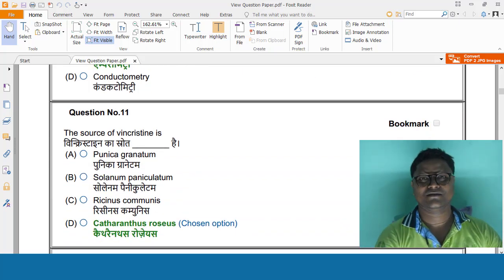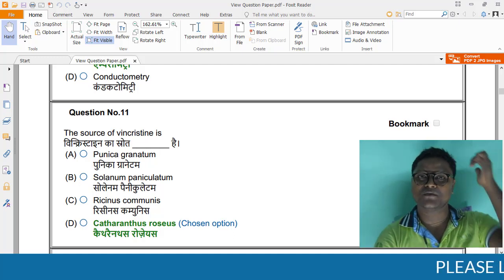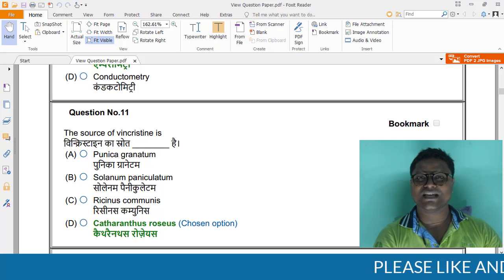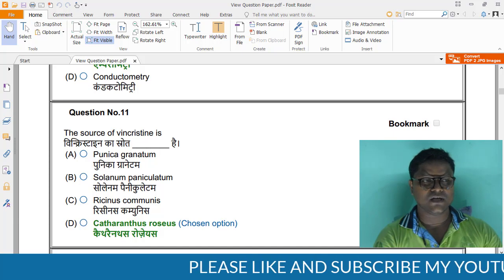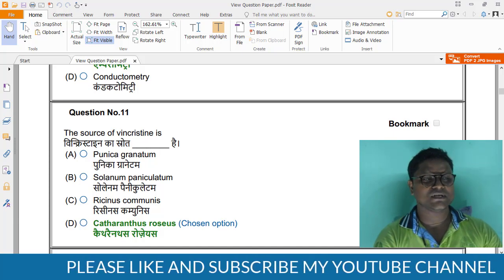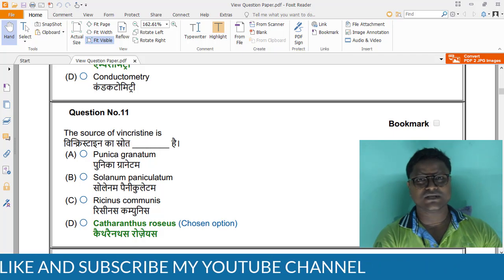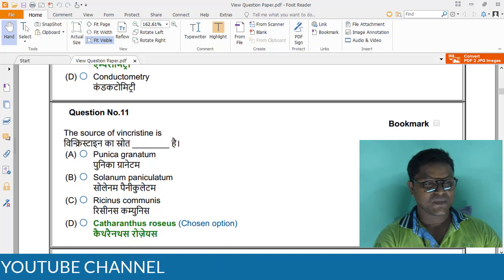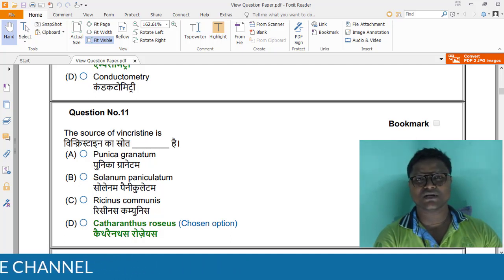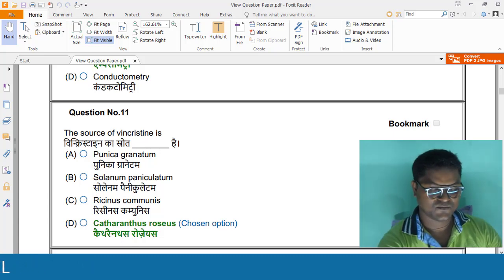The source of vincristine is dash. The options are Punica granatum. So you know that vincristine, vinblastine all are coming from Vinca rosea or otherwise known as Catharanthus roseus. So the answer is given there in option D. But if you leave the three difficult ones, Punica granatum, this is the botanical source of pomegranate. Solanum paniculata, so this is the jujube. Ricinus communis, this is otherwise known as castor seeds, and Catharanthus roseus remains, so that will be the answer.